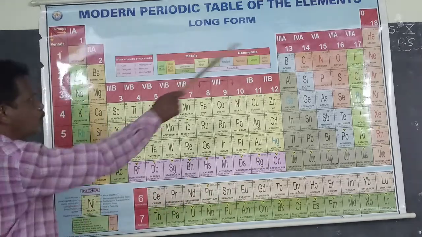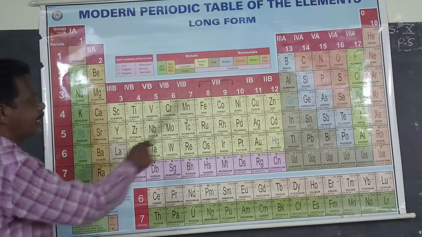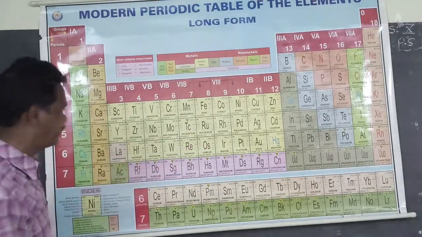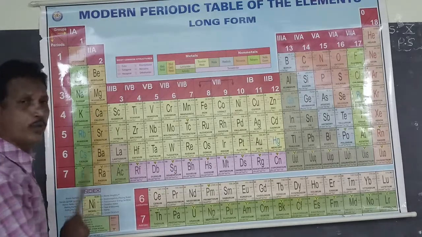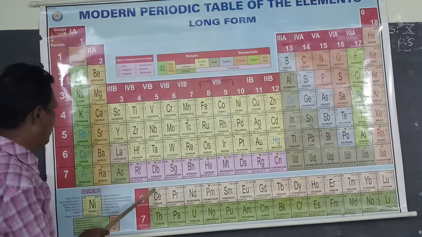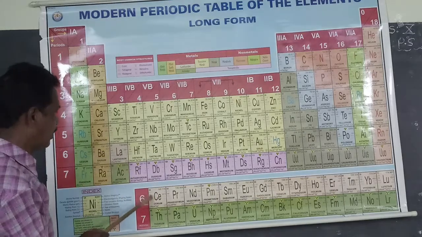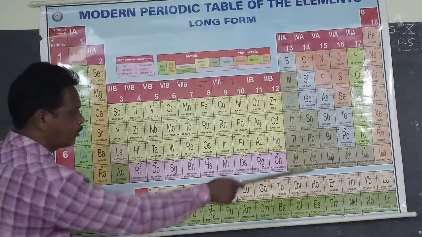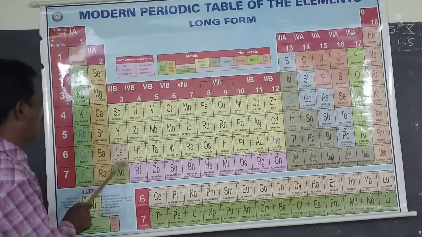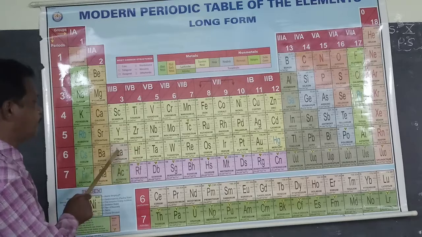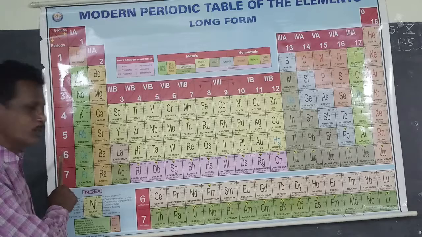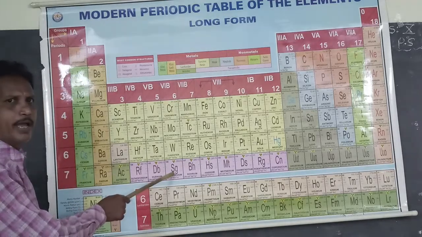First period contains 2 elements. Second and third periods contain 8 elements. Fourth and fifth periods contain 18 elements. Sixth period contains 32 elements: these 18 elements and also the atomic numbers 58 to 71 between lanthanum and hafnium. So totally 32 elements are present in the sixth period. Seventh period is an incomplete period.